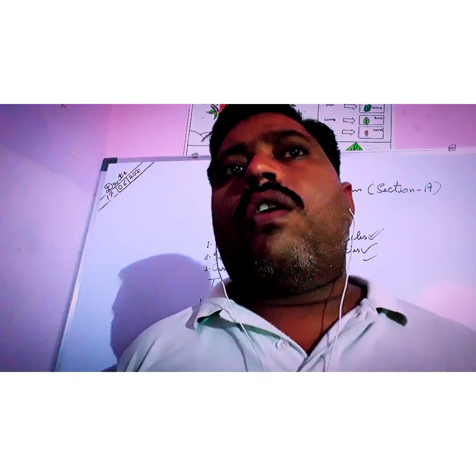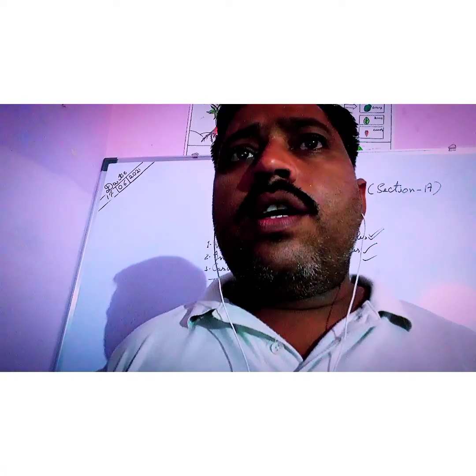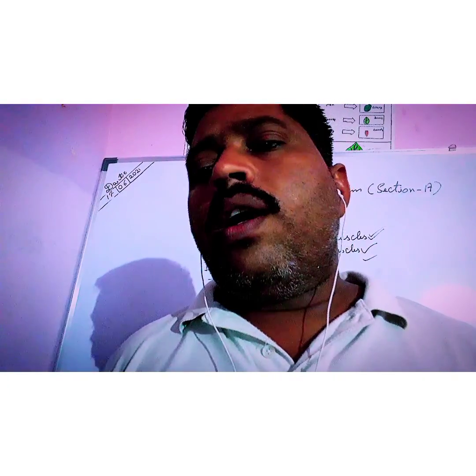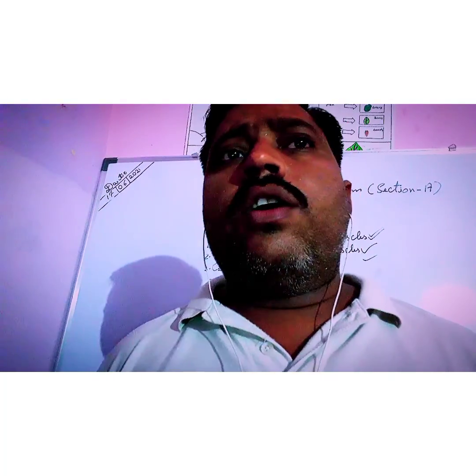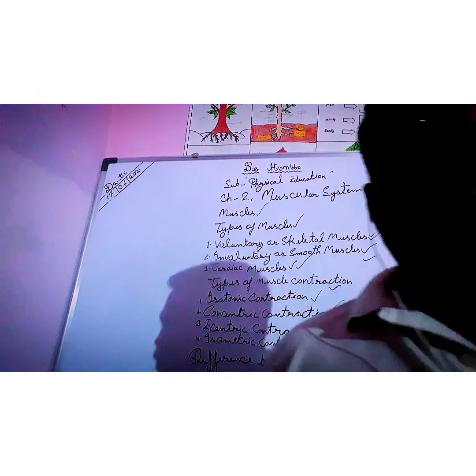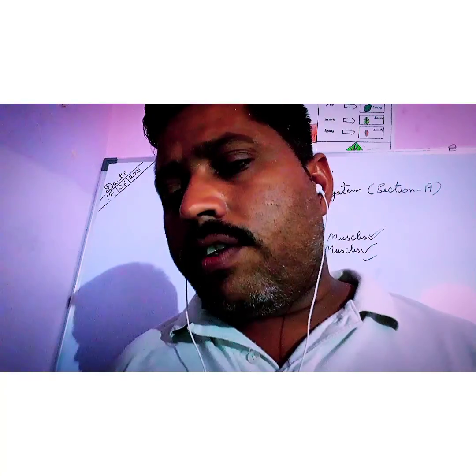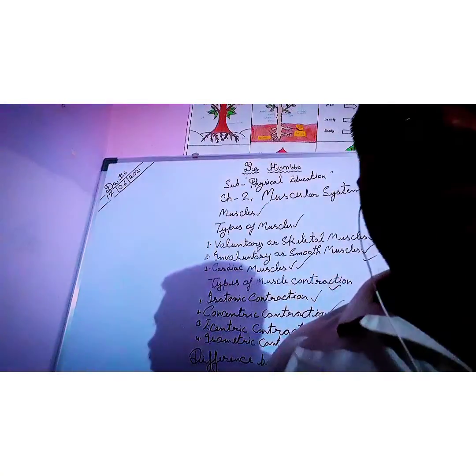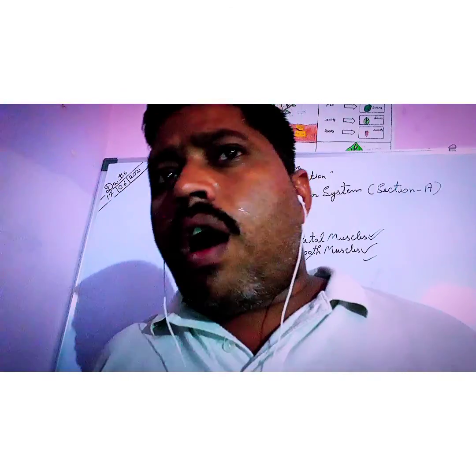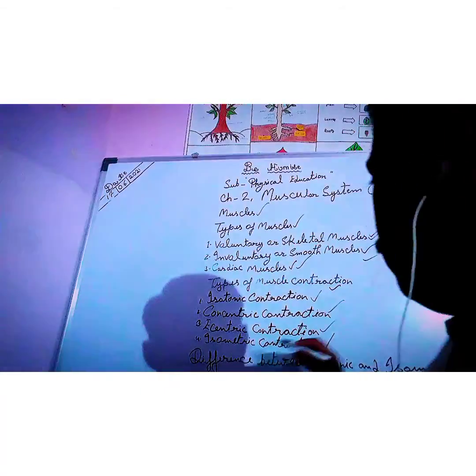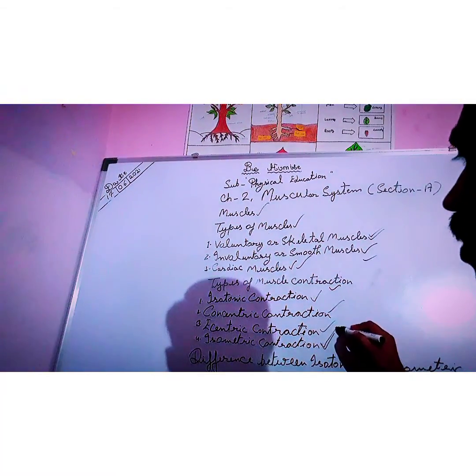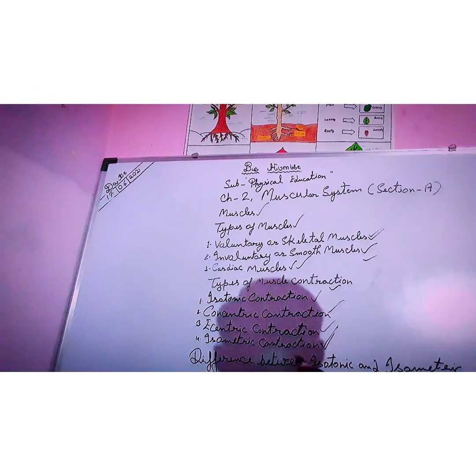So students, isometric contraction. Isometric means same length. During isometric contraction, the muscle does not shorten or change its length, and the tension never exceeds the opposing force. So we understand the isometric contraction. Then after, students, the difference between isotonic and isometric contraction.